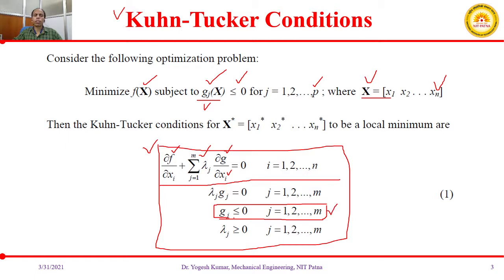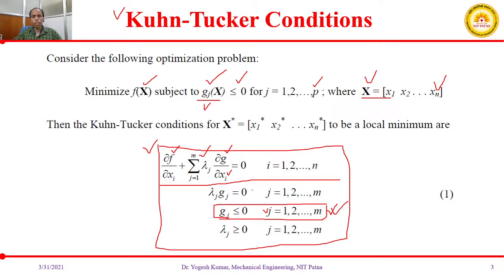Suppose you are having two constraints, then m will be equal to 2, and in that case j will be 1 and 2. Suppose there are three constraints, then m will be 3, and the values of j will be 1, 2, and 3. And in these conditions, you would see there are three terms, g, j.